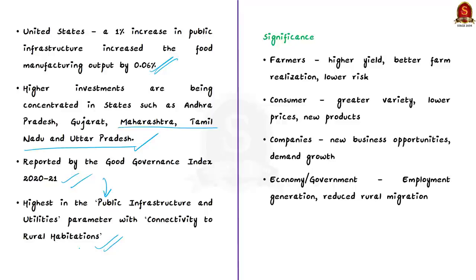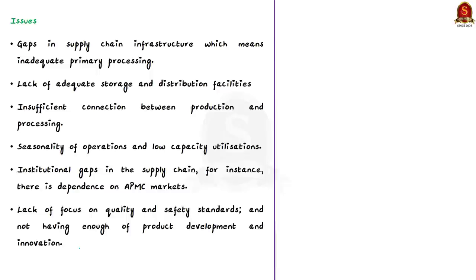It also provides demand growth for those companies. And then overall for the economy or for the government, it provides employment generation and it also reduces rural migration. So these are the benefits offered by the food processing sector to its various stakeholders. But the problem is this sector is plagued with certain issues.